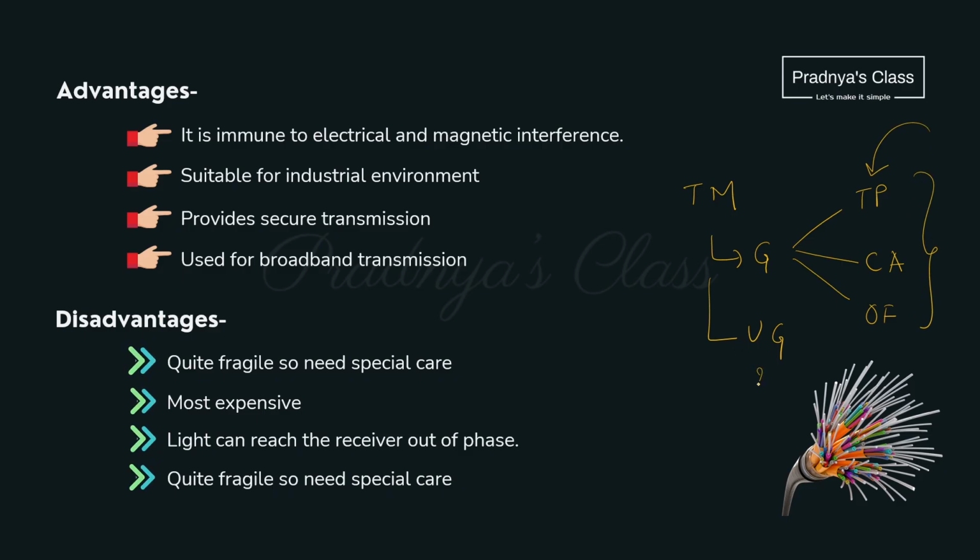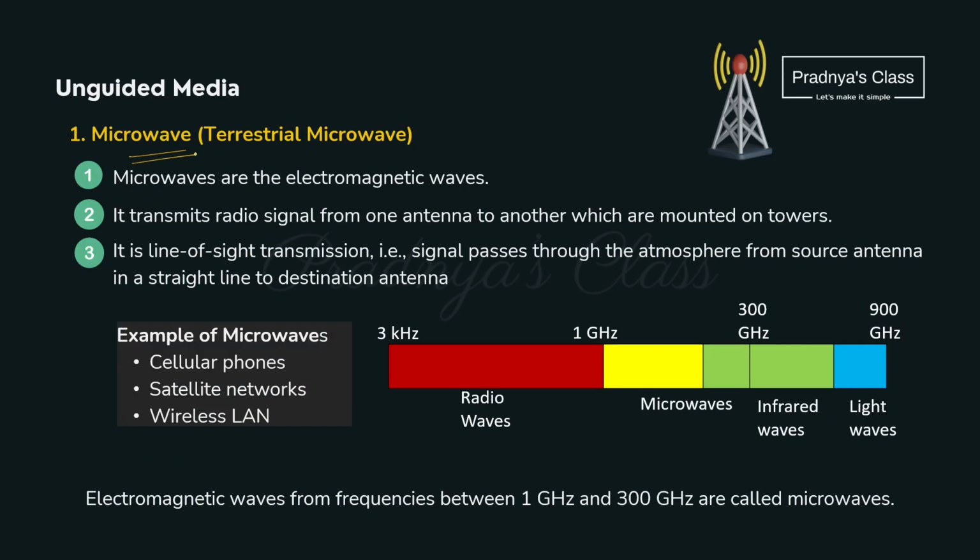Then what about unguided media? In this there will be no direct cable between the devices. So for that we can use microwave. We are already familiar with this. We use this in smartphone, in satellite and wireless LAN. In that case, to pass the signal we use antenna which will be mounted on a tower.